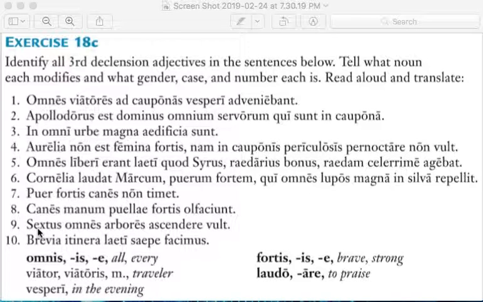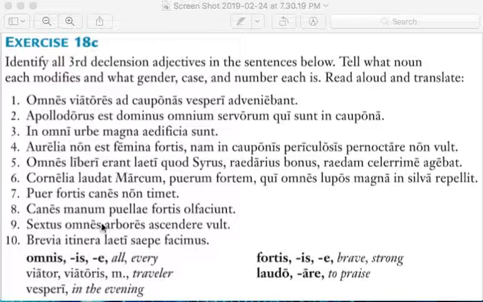Number 9, sextus omnes arbores ascendere vult. Sextus wants to climb, the infinitive here, ascendere, omnes arbores, all the trees. So he wants to climb all the trees. So this is, again, accusative because it's a direct object here.